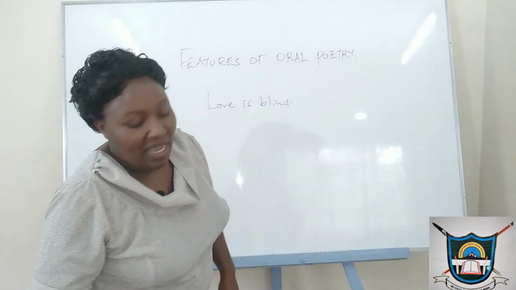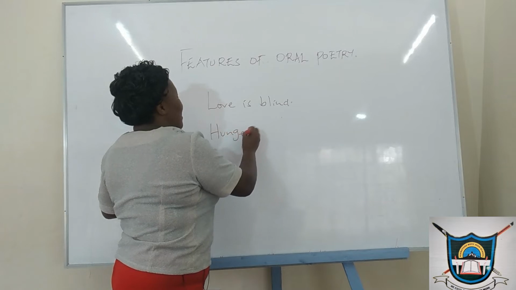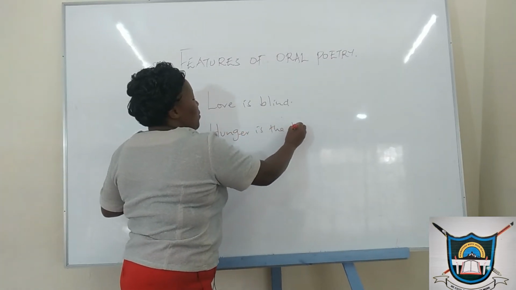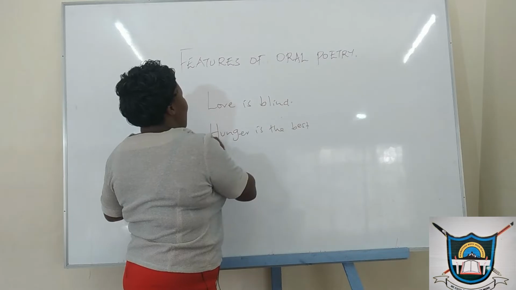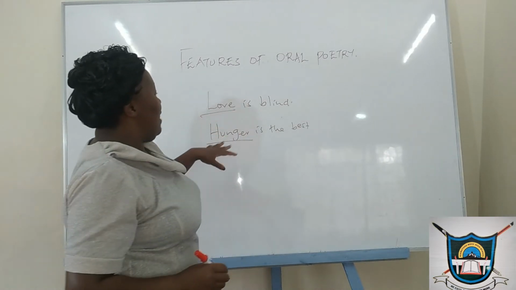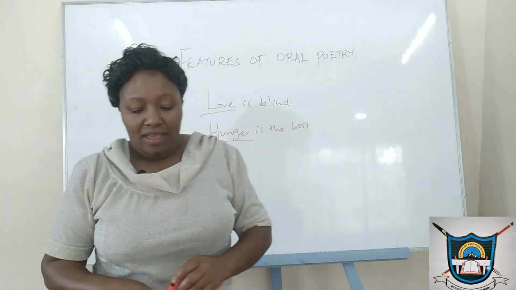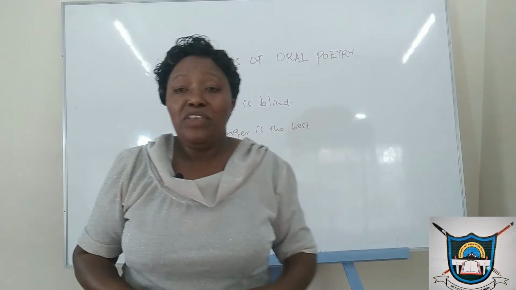What about hunger is the best cook? When we say that, we are giving life to these abstract nouns, and we are making them have those features of a human being.